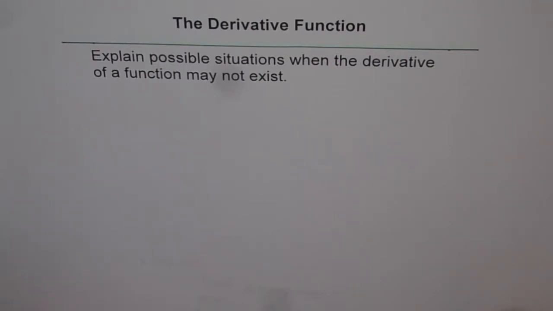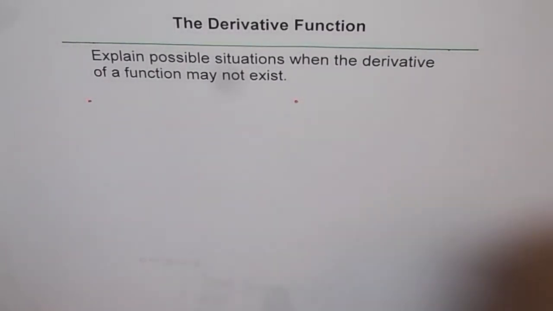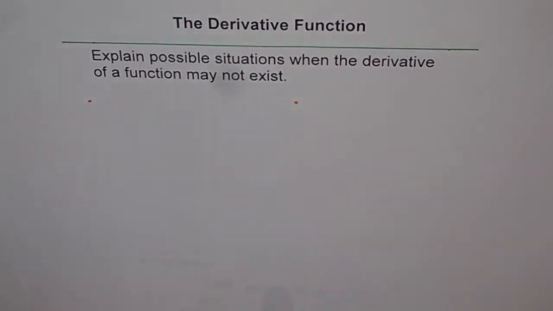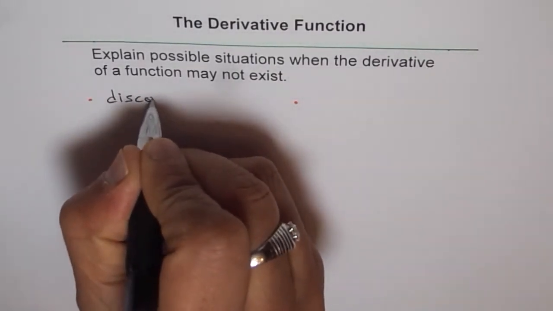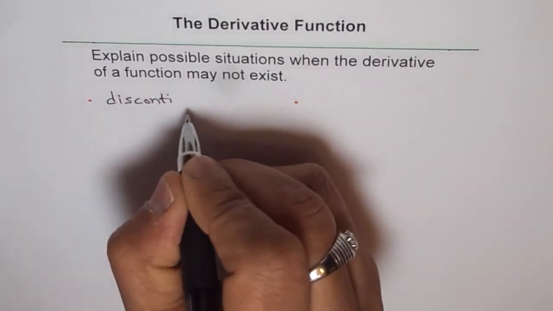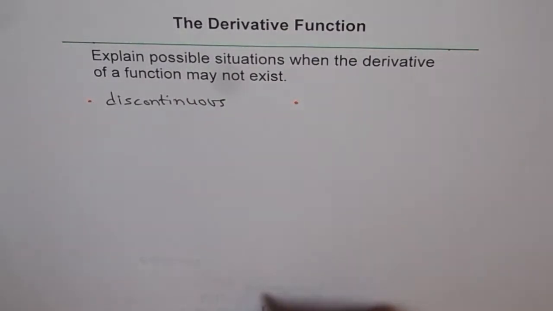My suggestion is that when you explain this, you can explain like this also. You can break down your functions into two parts. Two parts like the functions which are discontinuous, right? If the function is discontinuous, then at the point of discontinuity, the derivative will not exist, correct?